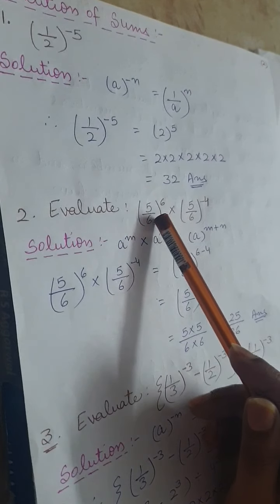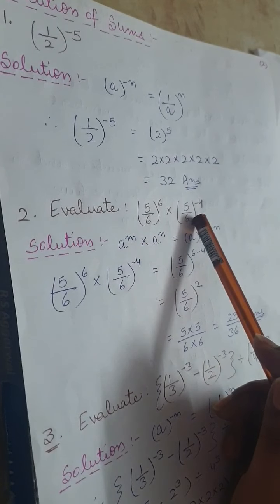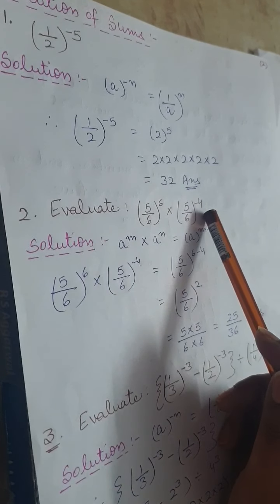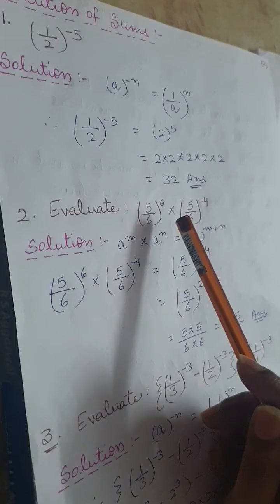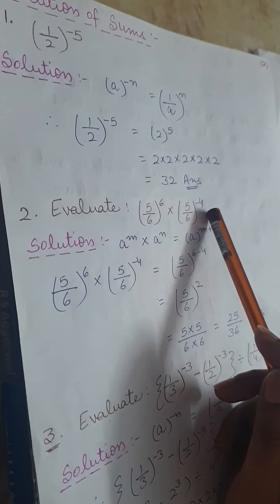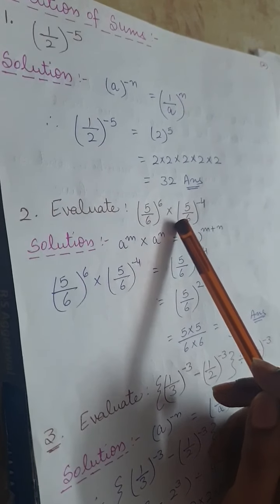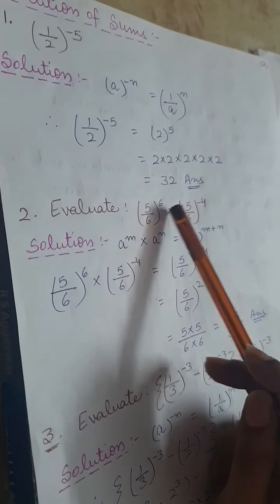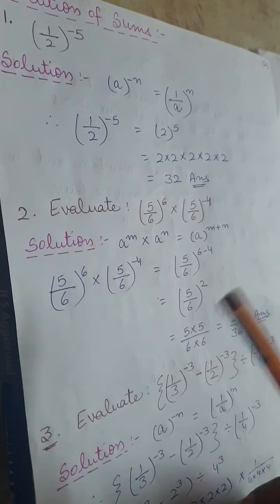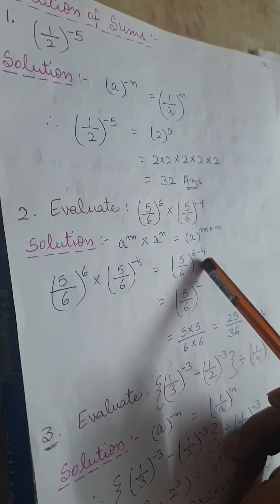That is, if the bases are same, and the powers are different, then we should add the exponents. अगर बेस सेम है, रेशनल नंबर्स मल्टीप्लाई हो रहे हैं और एक्सपोनेंट्स डिफरेंट है, then what we should do? We should add these exponents.